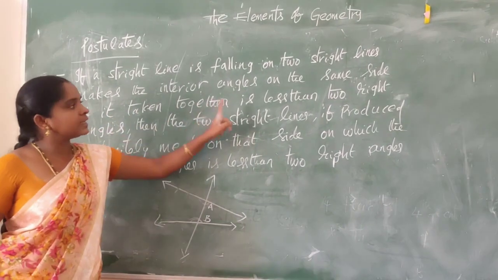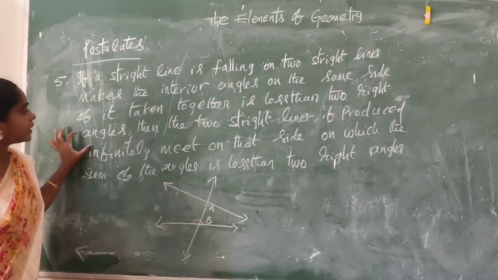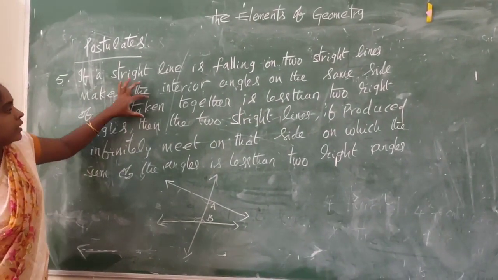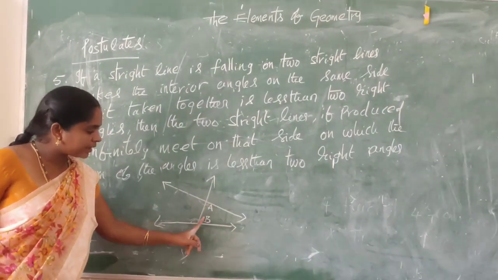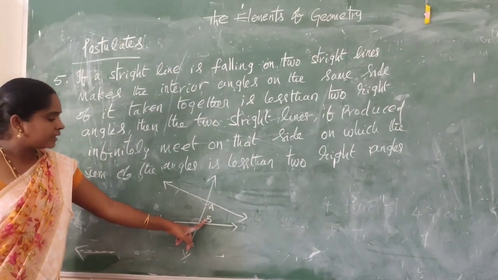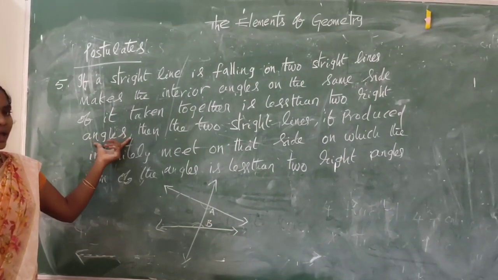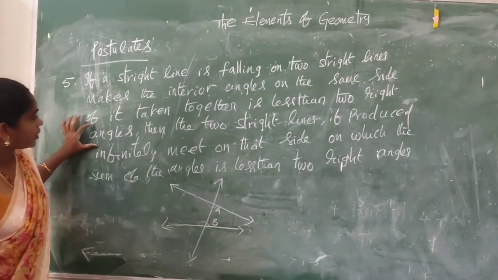Taken together, these two angles together are less than two right angles. Why?